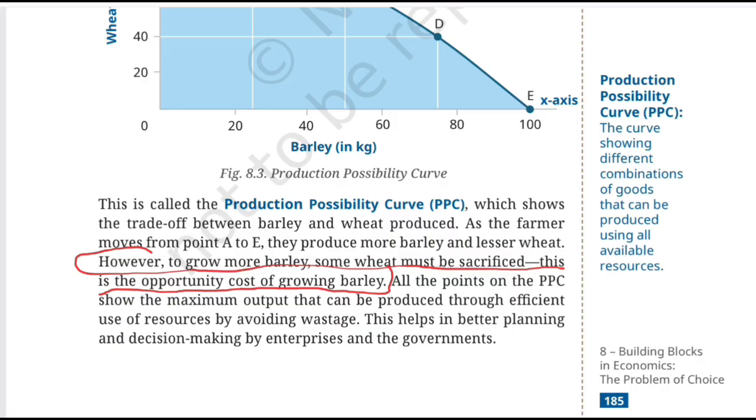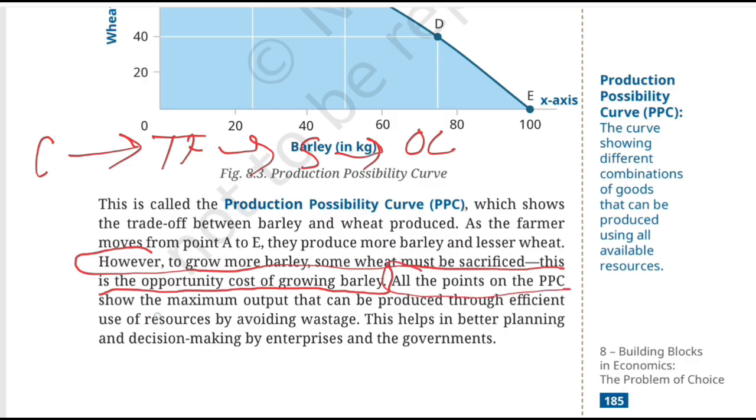So remember, choice means trade-off, trade-off means sacrifice, and sacrifice means opportunity cost. That's the chain: choice, trade-off, sacrifice, and then opportunity cost, which is how opportunity cost is actually determined.